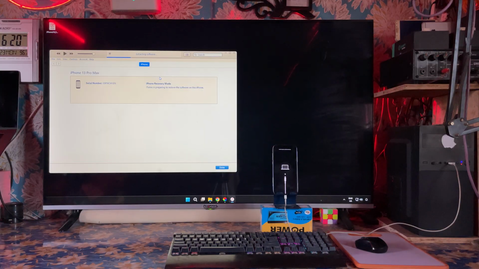I have spent more than half an hour, guys, still not accepted. Still see here, it's still extracting the firmware.